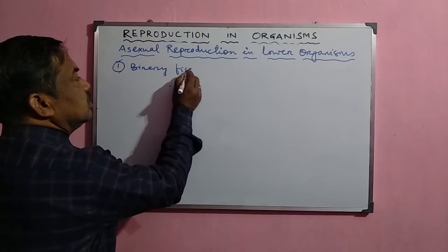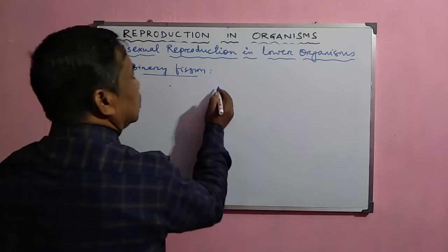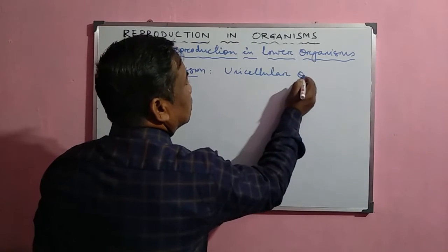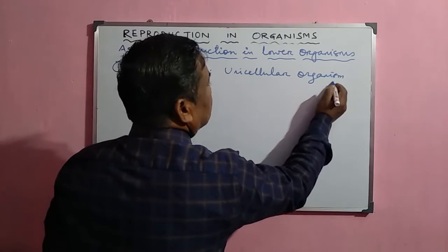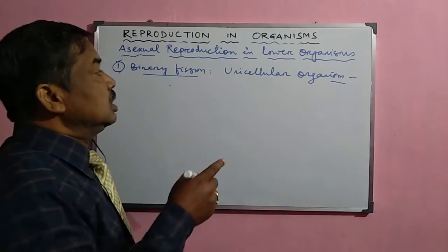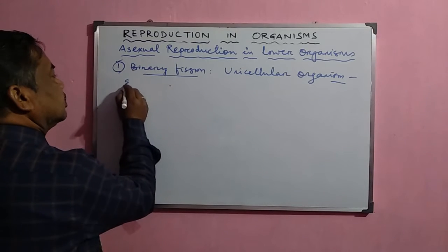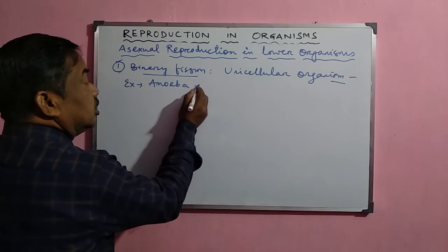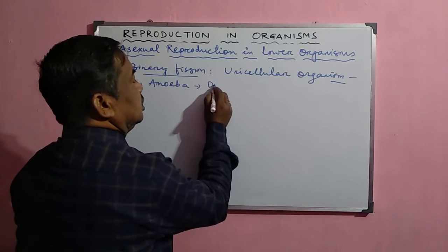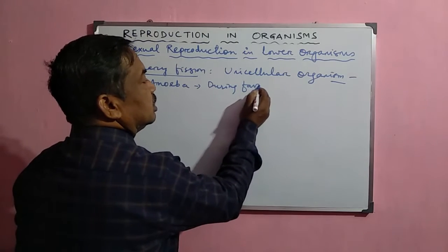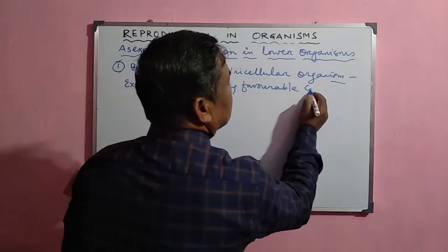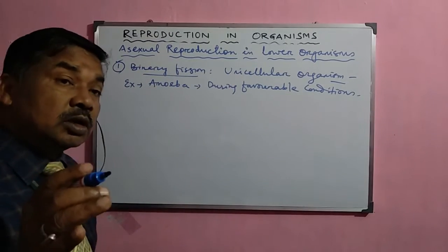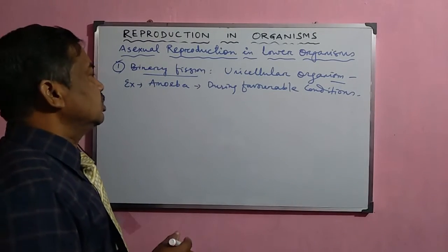And this binary fission occurs in the lower organisms, mostly in the unicellular organisms. These unicellular organisms produce their offspring by this method. A common example of this process is amoeba. During favorable environmental conditions, amoeba reproduce by this method. Now, what is this method and how are the new offspring produced by this method?